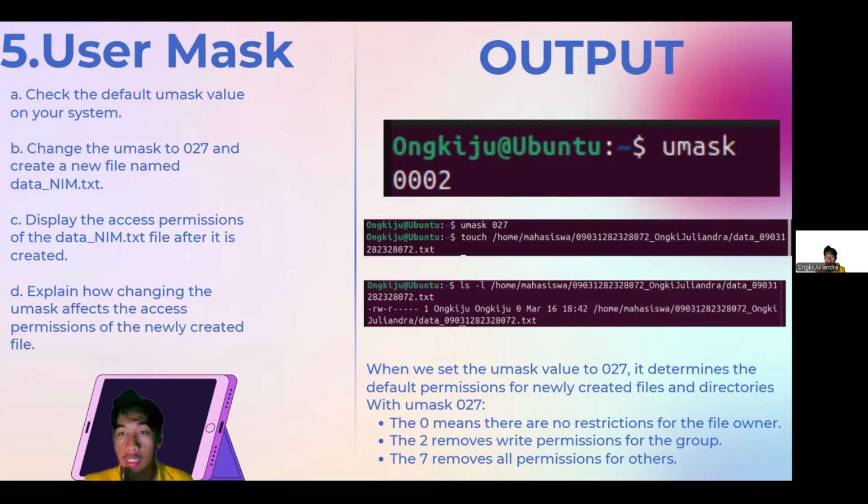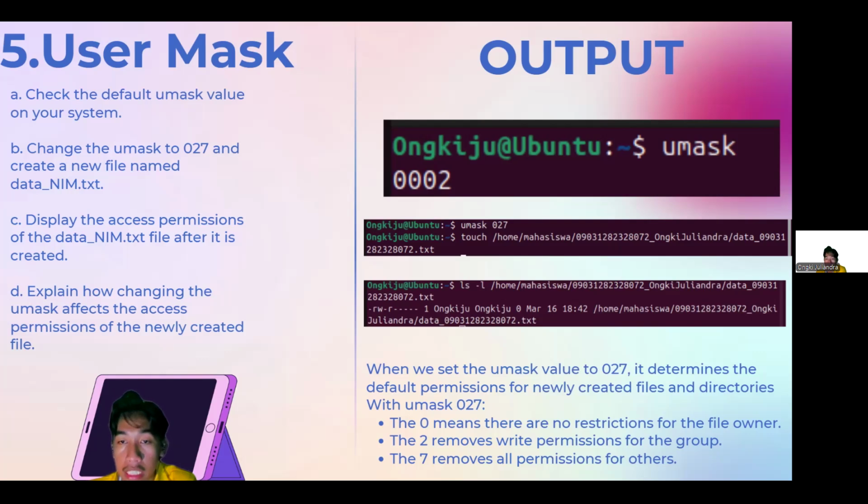So the first one, I'm checking the default umask value in my system. Umask 0002, that's the default umask value in my system. And then after that, I'm changing my umask value to umask 027.